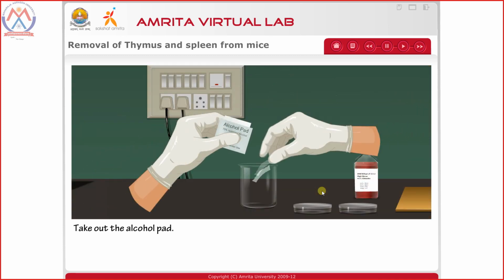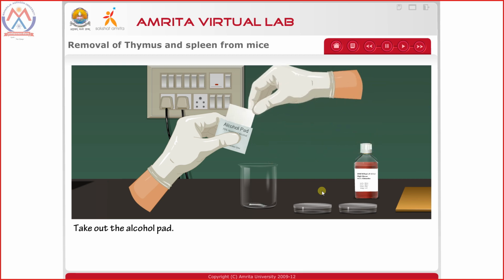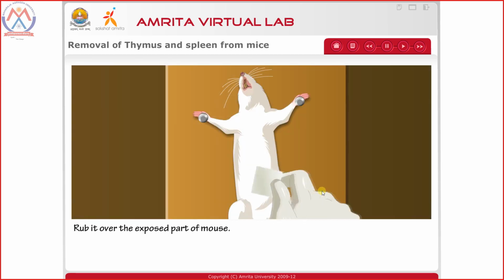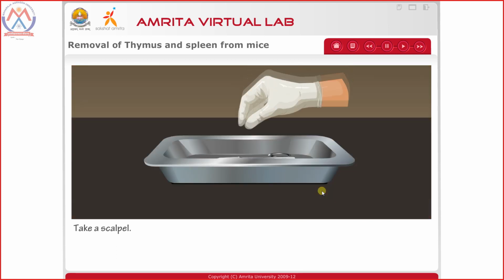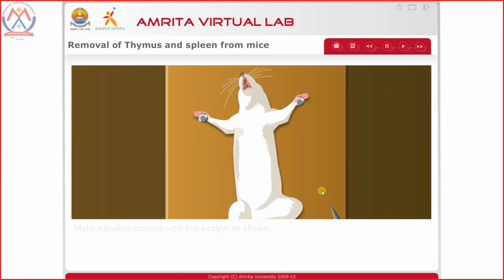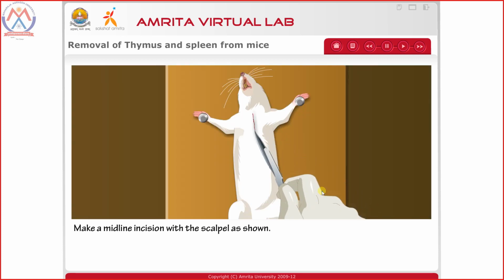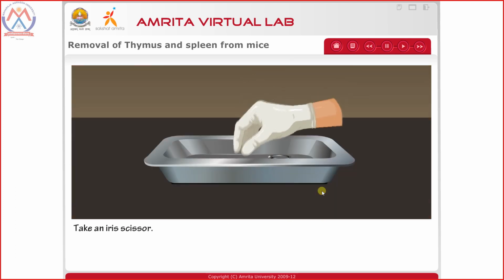So for these basic experiments of removing the thymus and spleen, we can show this to the students, and even if not that great, they can have an idea of where these things are situated, or what the process of performing these experiments is. So we are rubbing the mouse with alcohol. With the scalpel, we are cutting the skin, the outer skin.